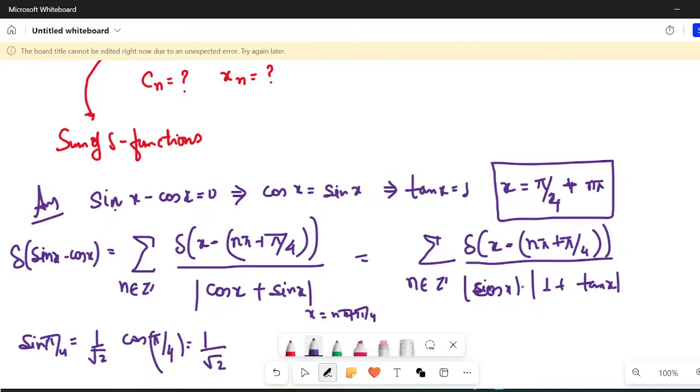This would be 1 upon root 2, this would be 1 upon root 2, and this would be simply 2. So you will get 1 upon root 2 here, and this is 2, so this gets cancelled. You will get root 2. So your Cn's would be 1 upon root 2, and your Xn would be simply n pi plus pi by 4. Is that clear or not clear?